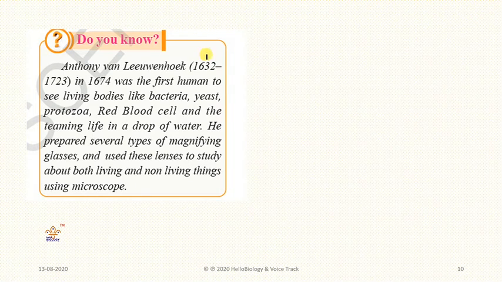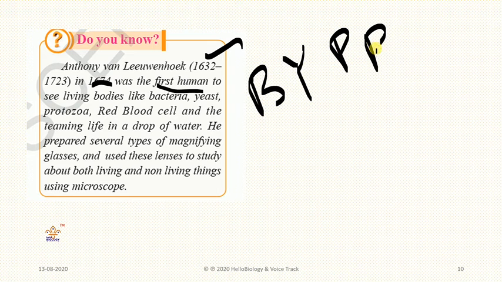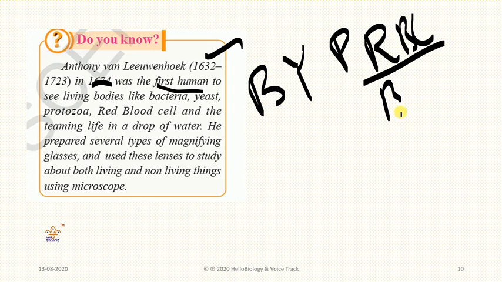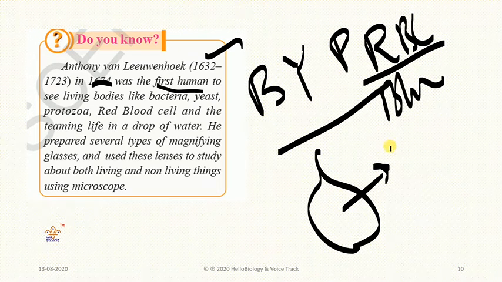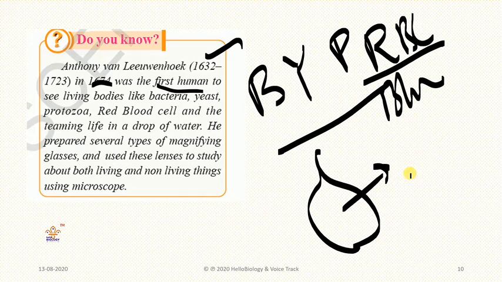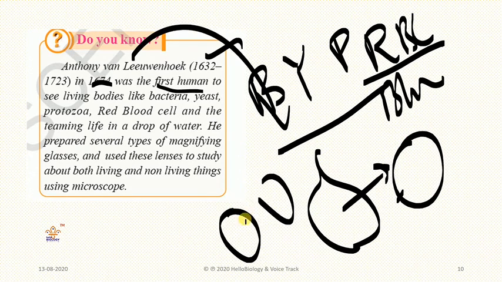Antony van Leeuwenhoek belongs to the mid 17th century, and in 1674 he was the first human to see living bodies like bacteria, yeast, protozoa, and red blood cells. That means our blood cells. In a drop of water, he saw several organisms. He also prepared several types of magnifying glasses. In fact, he was a lens maker, like for spectacles.